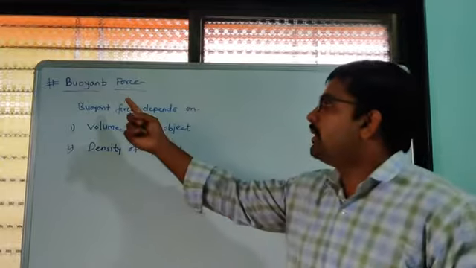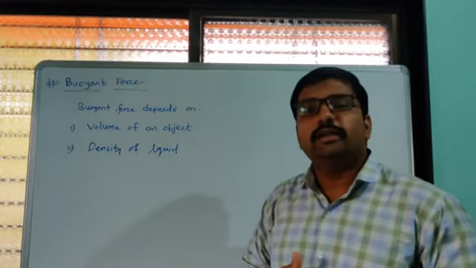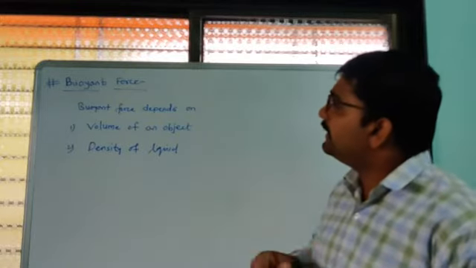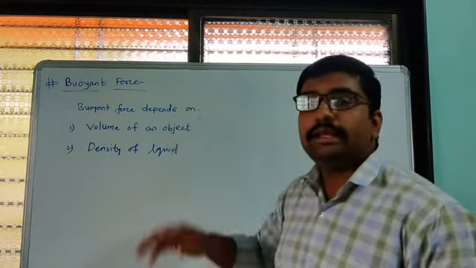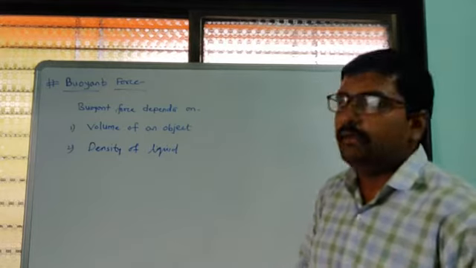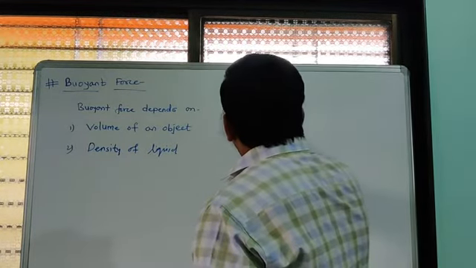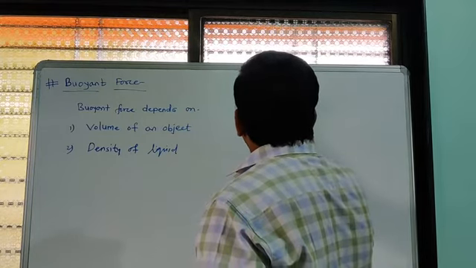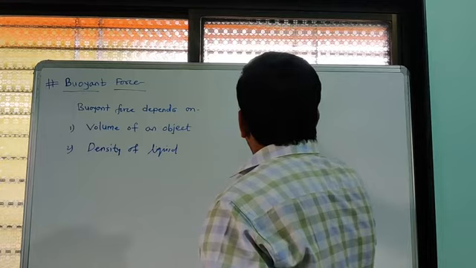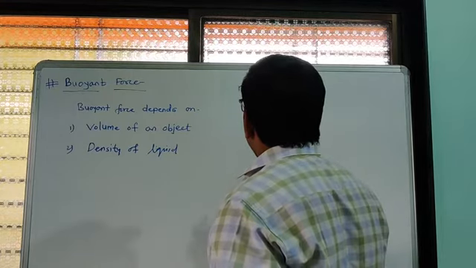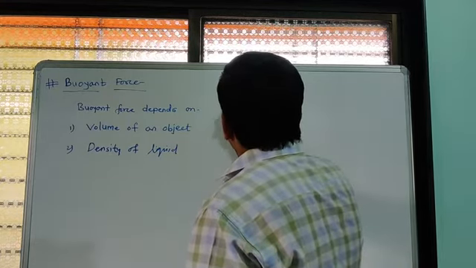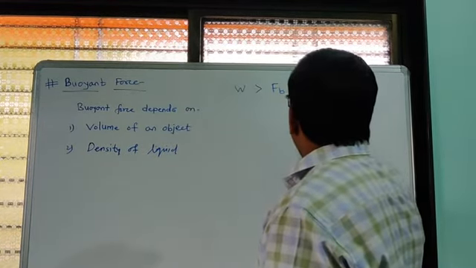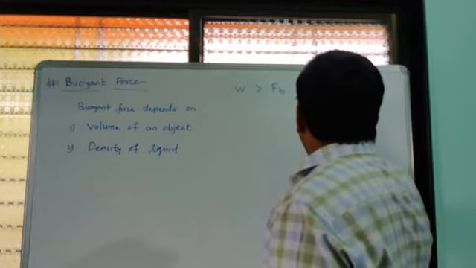We know buoyant force is required for the floating of an object. Then there are three cases. If the weight of an object is greater than the buoyant force, then that object will sink in water.